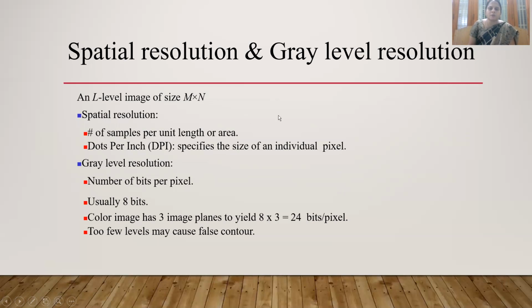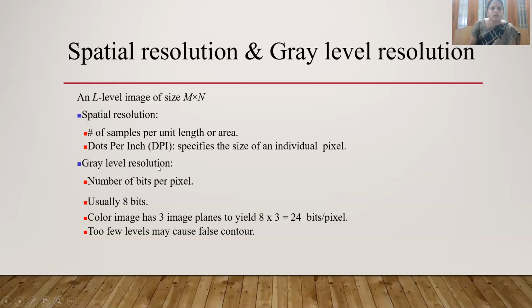How many samples per unit length? DPI. Now, when we want to purchase mobile phones, people are interestingly asking about this DPI. So that tells the high resolution. DPI is nothing but dots per inch. It specifies how many dots per inch, the size of the individual.